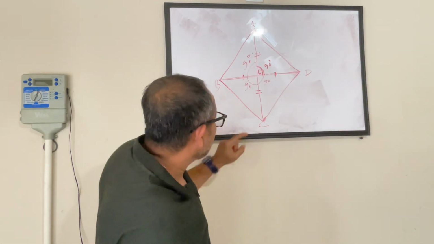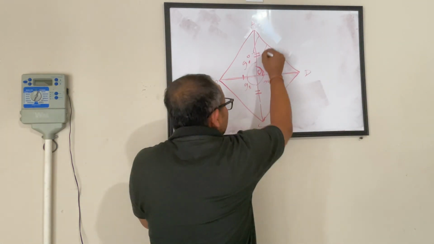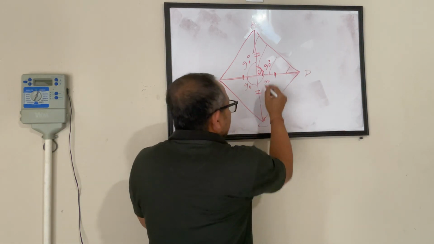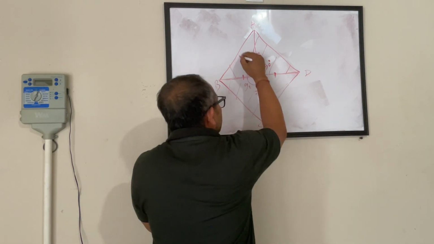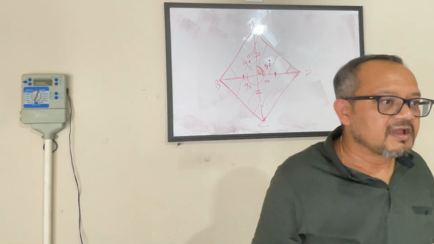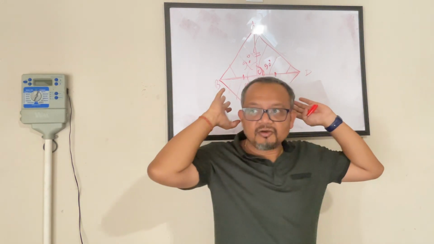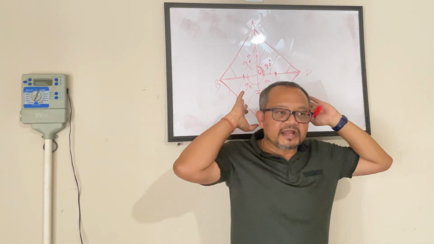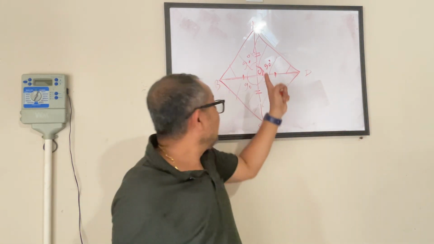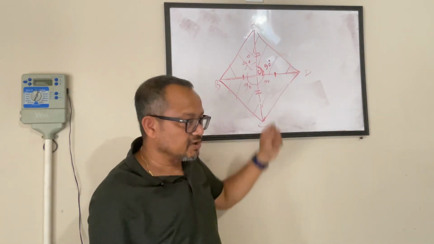Now we are essentially talking about four right angle triangles. This, and this. Are you guys with me so far? When we look at this rhombus now, we see that these are four right angle triangles. 1, 2, 3 and 4.